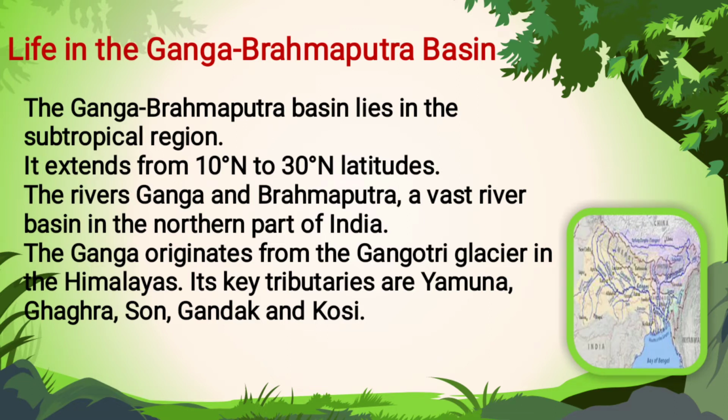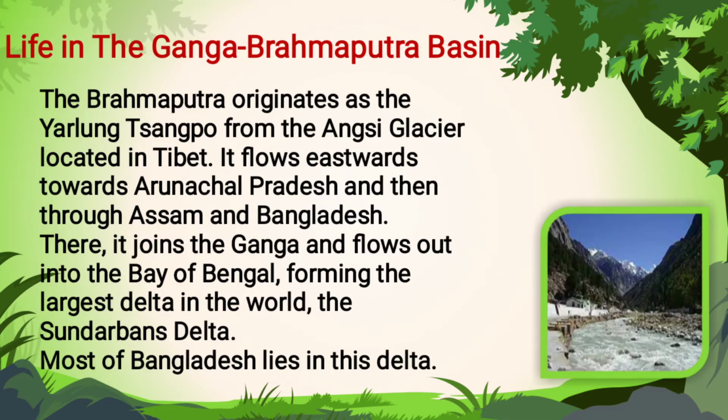The Ganga river originates in the Gangotri glacier in the Himalayas, and it also passes through the Yamuna, Son and the Koshi. The Brahmaputra river originates in the Yarlung glacier in Tibet and flows eastwards through Arunachal Pradesh, Assam and Bangladesh, and joins the Bay of Bengal. Along with the Ganga river, it drains into the Bay of Bengal, which creates a large delta area called Sundarbans.